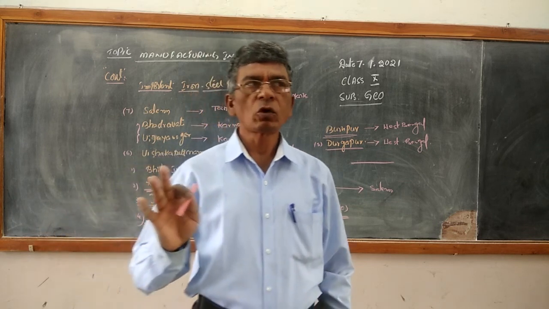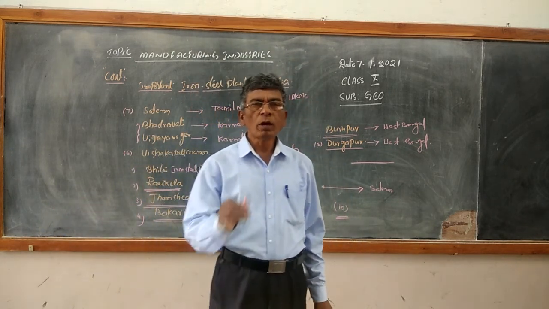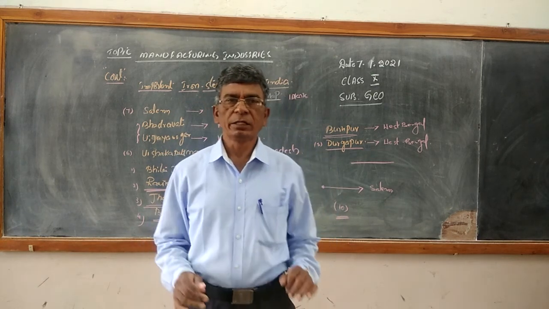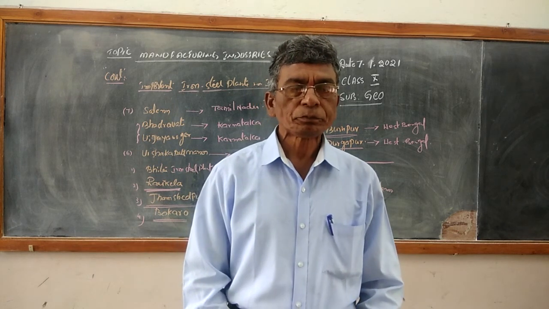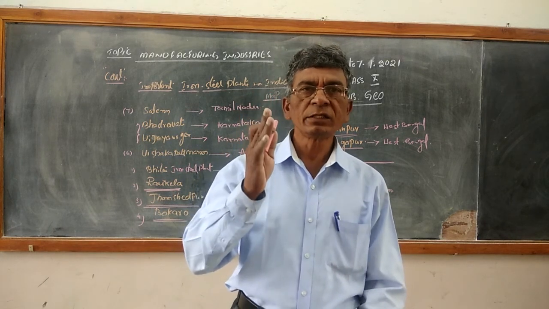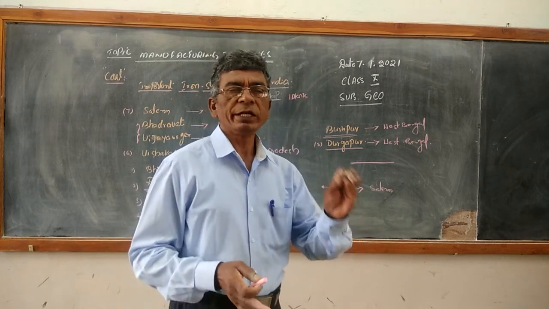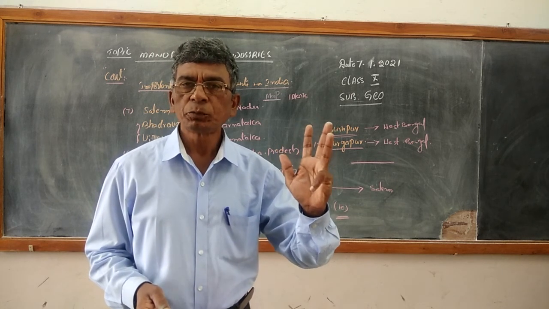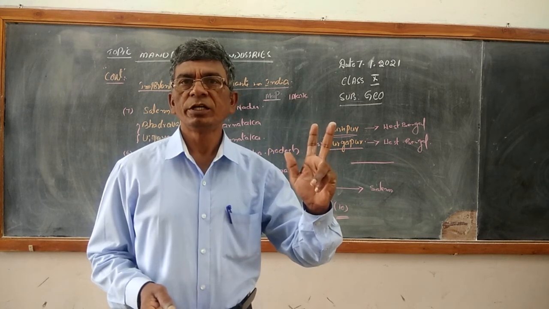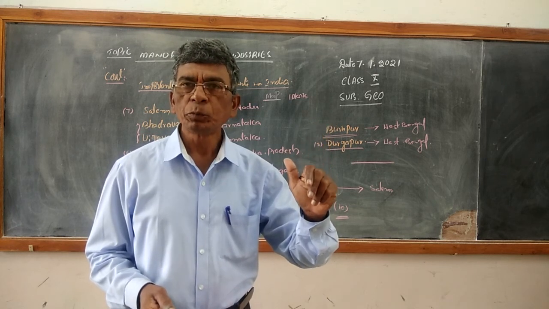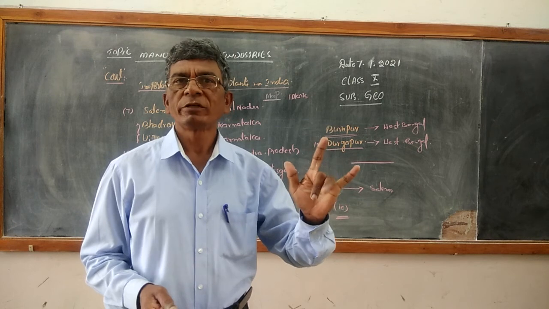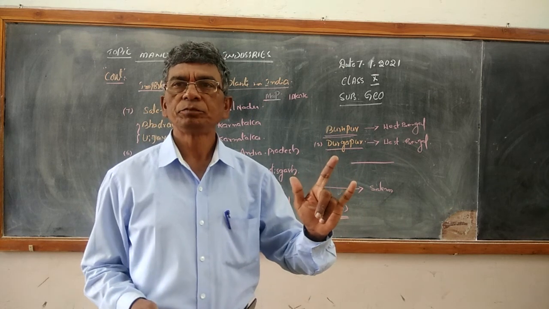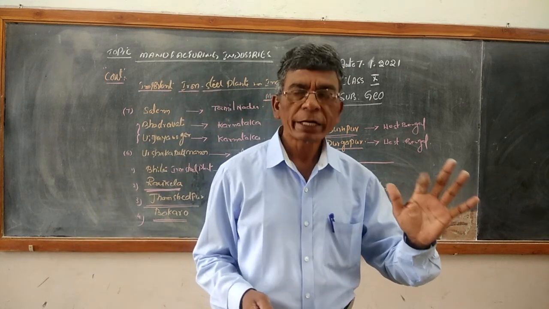Till now, if anybody is not understanding or is unable to mark these iron steel plants of India, please raise your hands. Because it is not a very difficult thing as compared to mathematics. It is a very easy thing, just listen and concentrate. Remember all the names of the iron steel plants: Salem, Tamil Nadu; Jamshedpur, Jharkhand; Bhilai, Chhattisgarh; Rourkela, Orissa; Durgapur, West Bengal; Visakhapatnam, Andhra Pradesh; Vijayanagar, Karnataka; Bhadravati, Karnataka; Bokaro, Bihar.